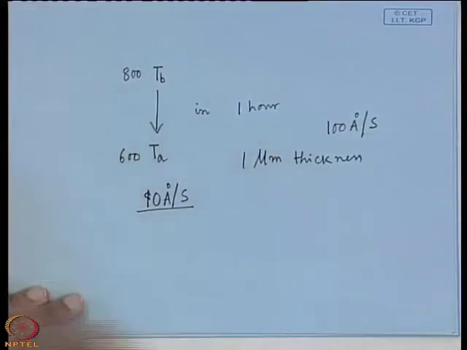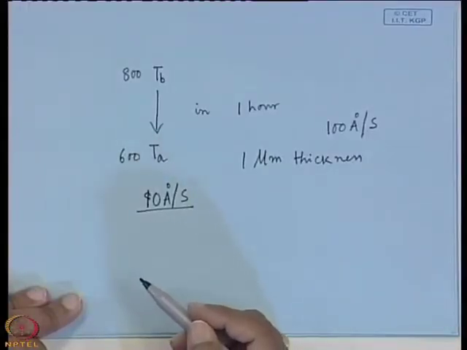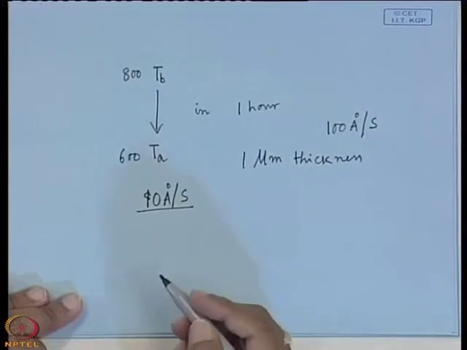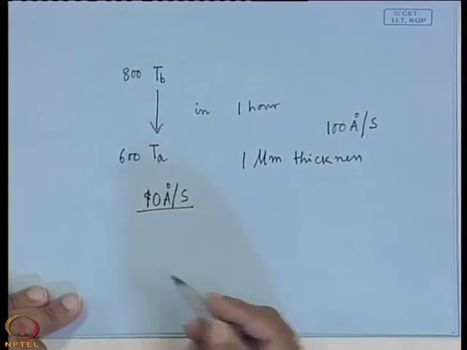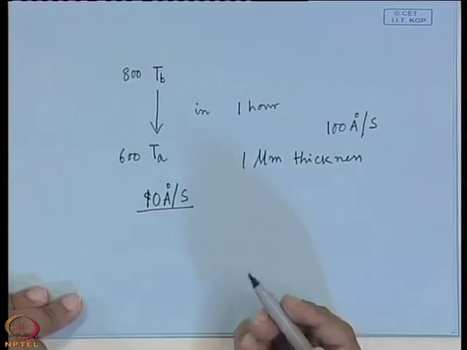Time is 1 micron divided by 10 angstrom, that much seconds. If you divide by 60, that much minutes, again further by 60 you will get hours. So, you can fix how long you will make the growth depending on the thickness.